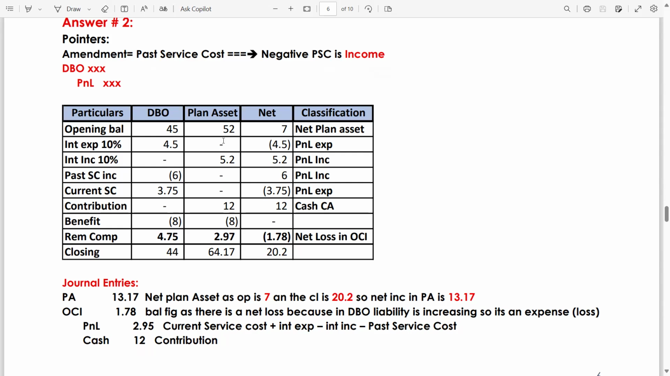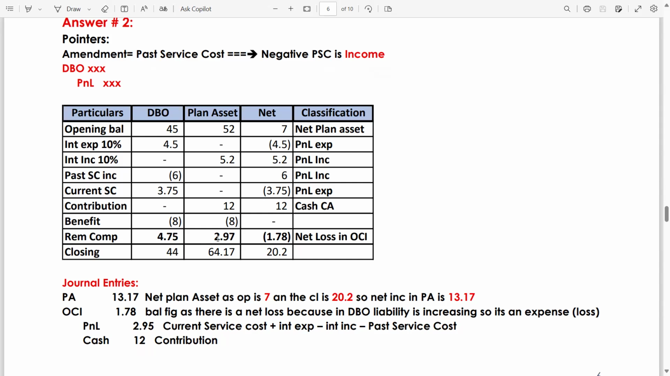Now for the plan asset, 52 plus 5.2 plus 12 minus 8 gives you 61.2, and your closing is 64.17. So it means there is an increase in the plan asset, so there is a gain of 2.97.